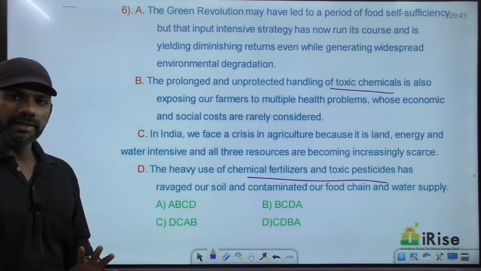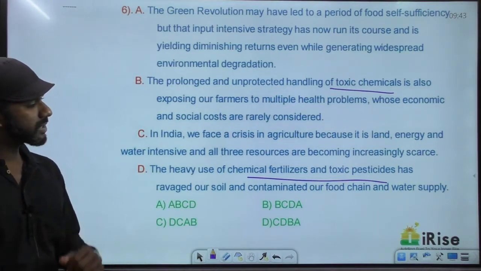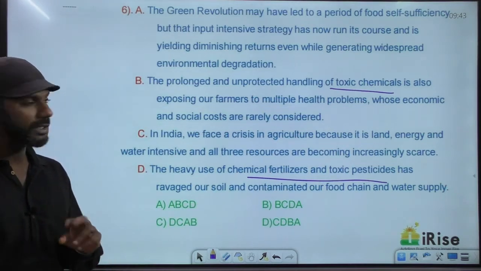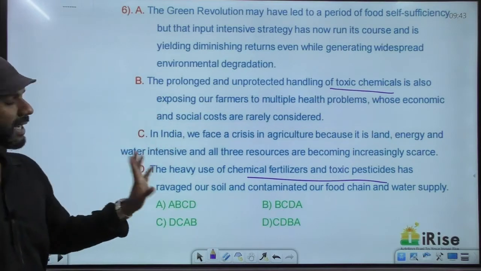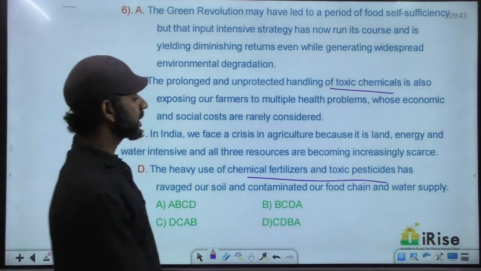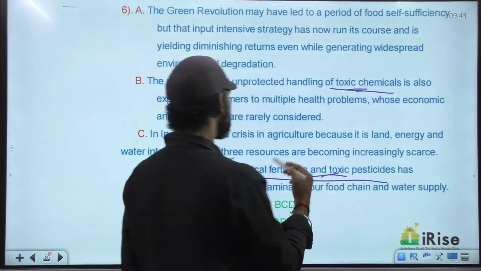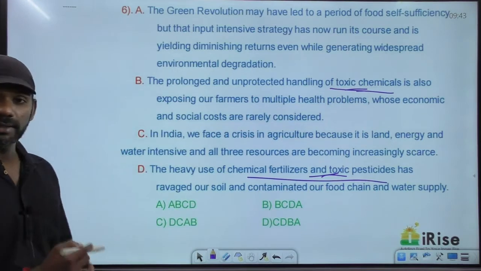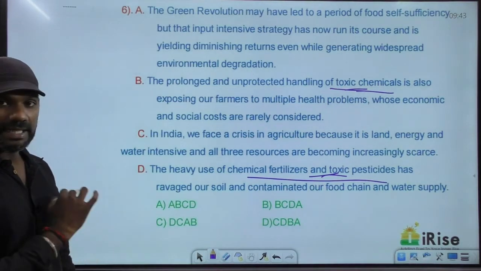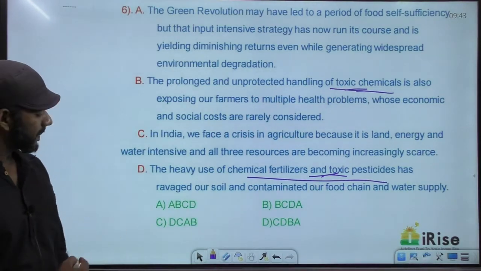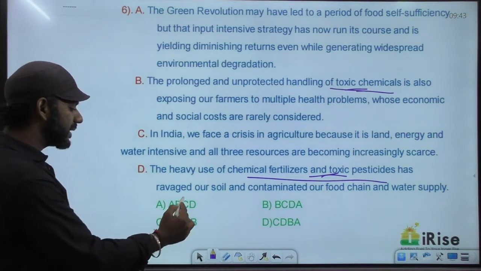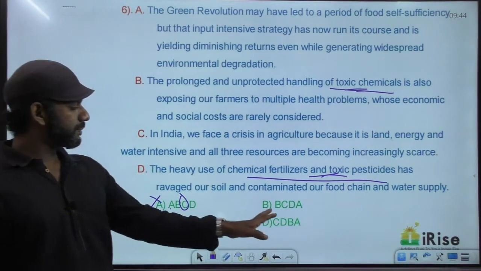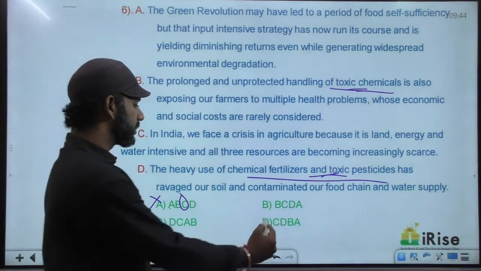The same word is used in two sentences. Which word and which two sentences? Toxic chemicals is talked about in two sentences, sentences B and D. B and D contain mention about toxic chemicals. So B and D must come together. How many options do we have where B and D come together? Come to this. In option A, B and D are separated by C. Cannot happen, eliminated. In option B also, B and D are separated by C.